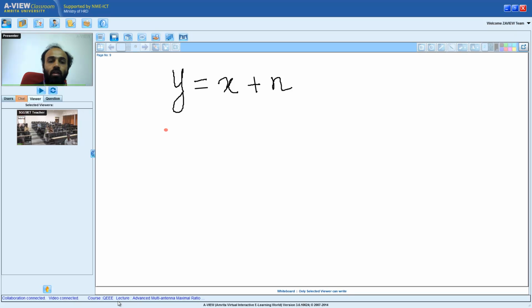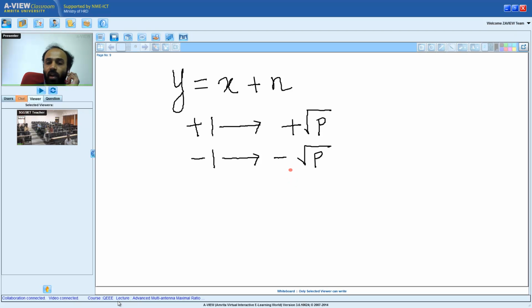Now I want to also transmit them at a power P. So plus 1 I am going to transmit as plus square root of P. Minus 1 I am going to transmit as minus square root of P. Is that clear to everyone what I am doing? So if I transmit a symbol plus 1, I am going to transmit plus square root of P. If I have minus 1, I am going to transmit minus square root of P.